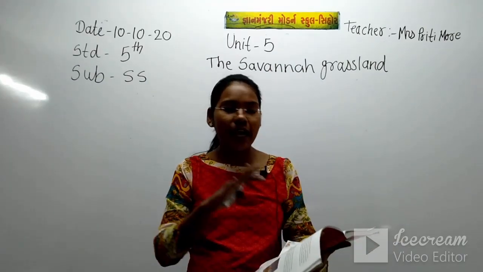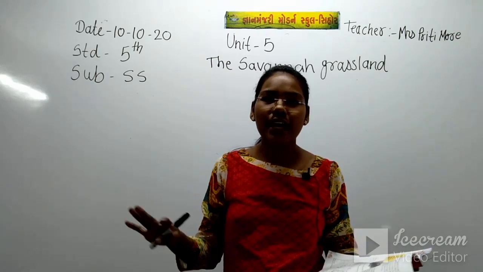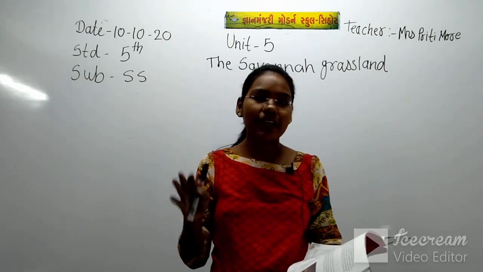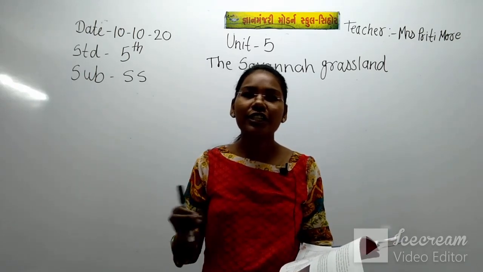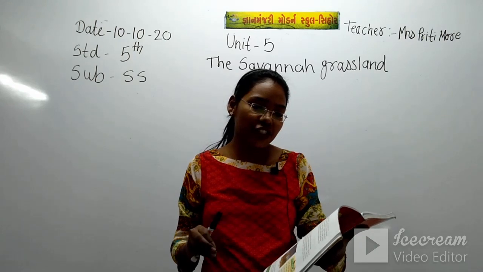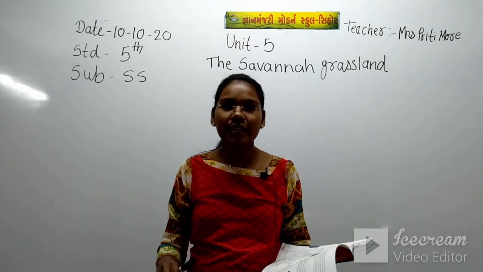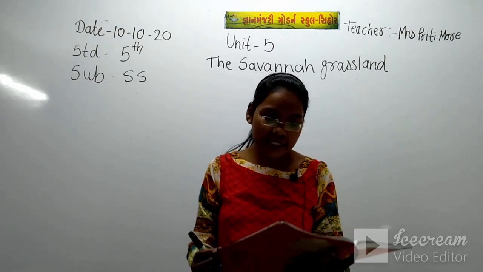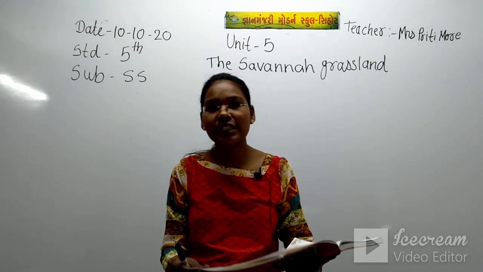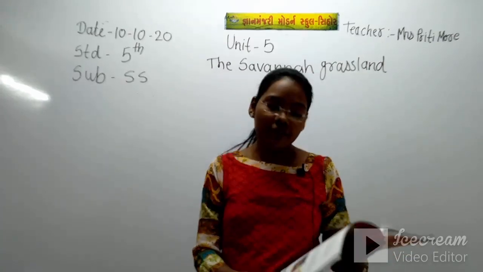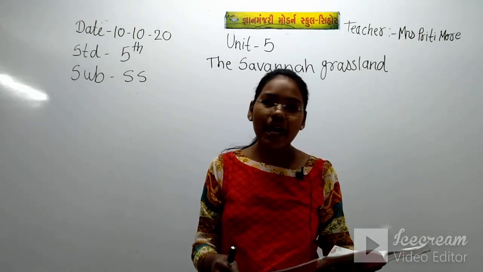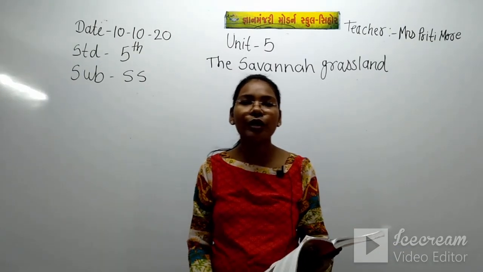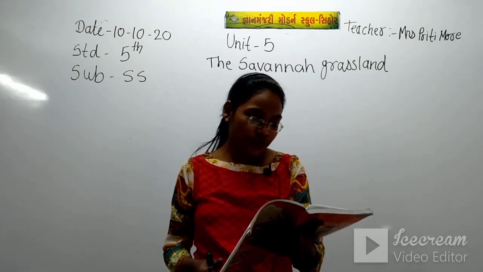Which location has the grasslands, which countries come in this region, what kind of climate it has, which seasons, whether there are 2 or 3 seasons, and what kind of vegetation, trees, plants and fruits are there. We are going to see all this in this chapter.